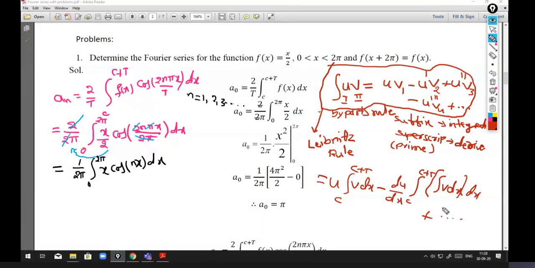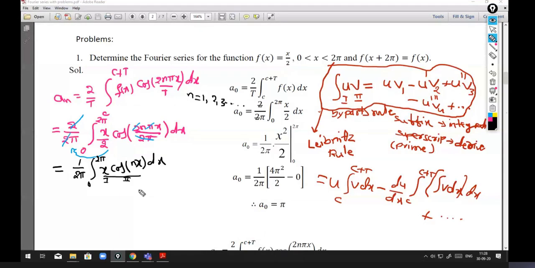So likewise it will go. So this is the by parts rule, you have to remember. Now using this rule we will integrate this function. We have a product of two functions here. One is x, the other one is cos nx.